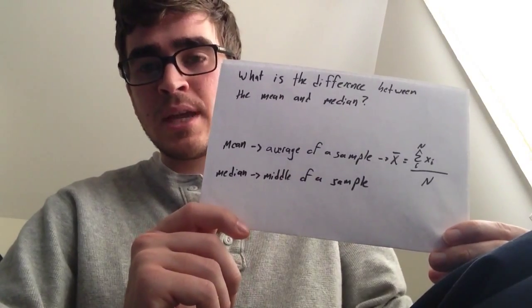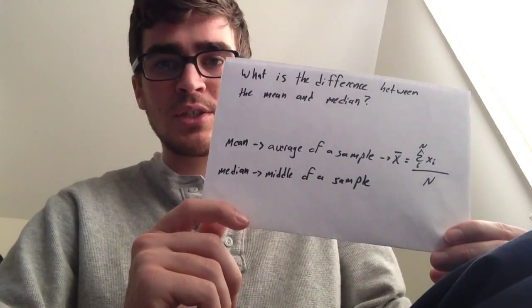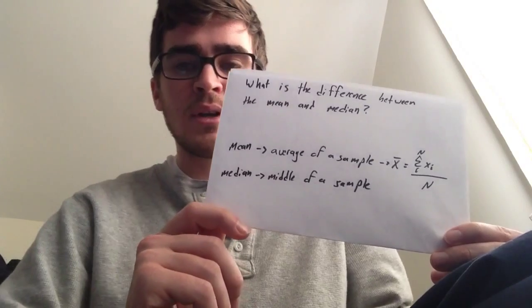Median really isn't represented by any equation. It's just a counting technique for the most part, and it just gives you the middle of the sample. And this seems like a simple enough concept, but we're going to see how these numbers can be used to tell a certain story, most commonly the mean, a certain story about data points, which may not necessarily be the truest story. That kind of seems vague, but I'll show you what I'm talking about.